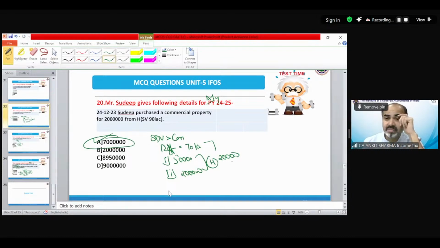Pooja is asking, sir, if an employer gives a gift of 80,000 on marriage, would it be exempt or taxable? It would be fully exempted. In case of marriage, nothing would be taxable. Whether it's an employer or anyone else, if it is on the occasion of marriage, then it would be exempted completely. Generally, 5,000 is exempt in case we receive a gift from an employer, but in case of marriage, that would be completely exempted.